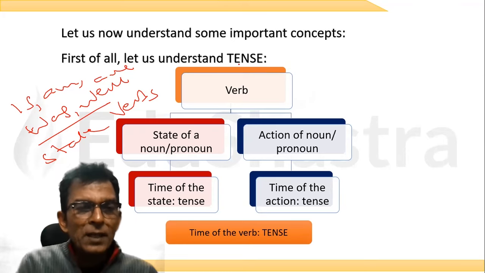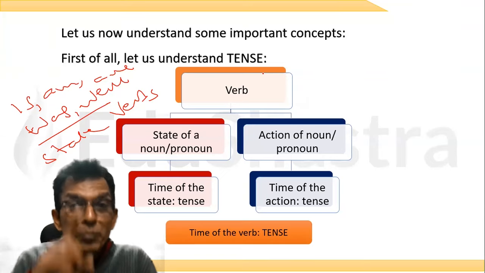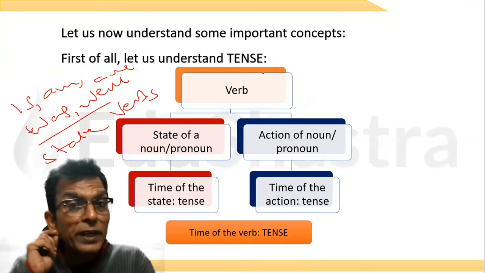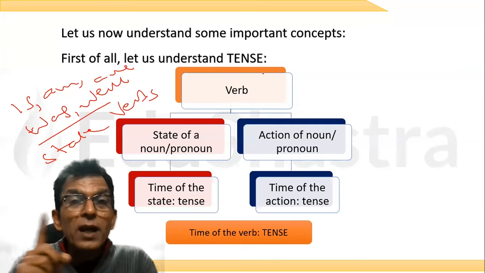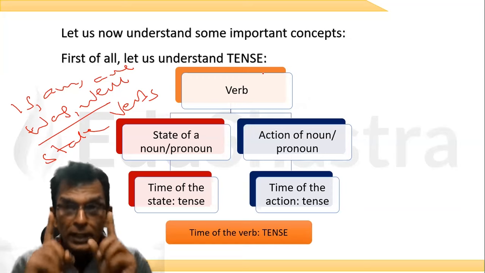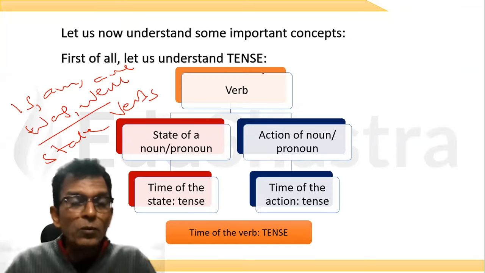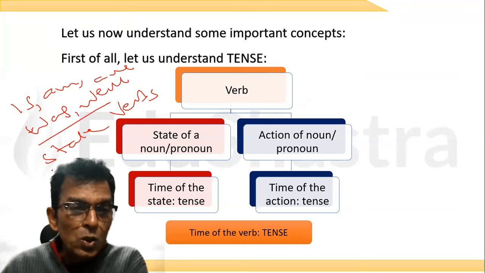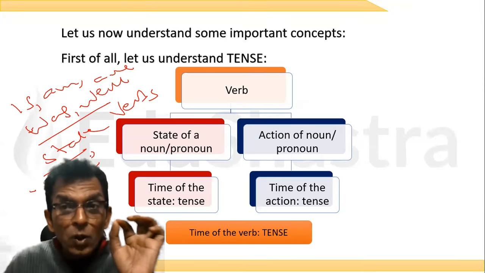Okay, let's come to this now. These are called state verbs. Sir, why are you calling them state verbs? Because now listen very carefully. When is, am, are, was, were come alone, when they are the only verbs in the sentence, they are called state verbs, or we have one more name. These are all also called to be verbs when they come alone in a sentence.